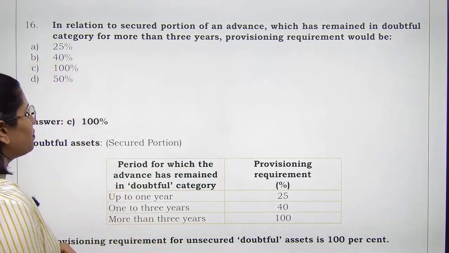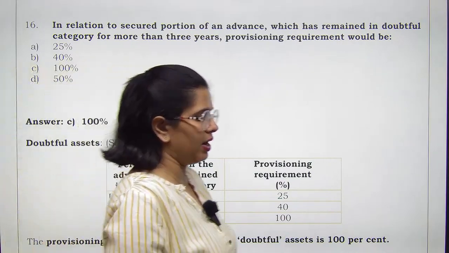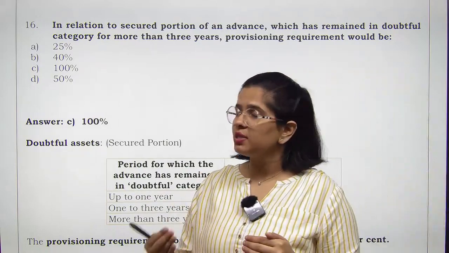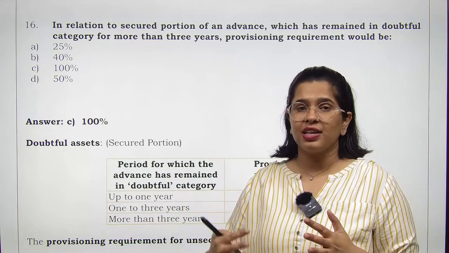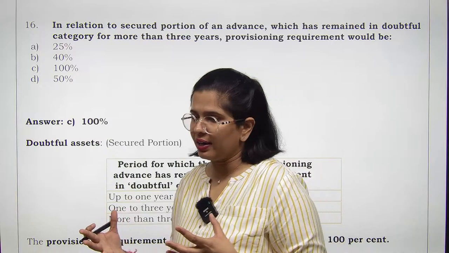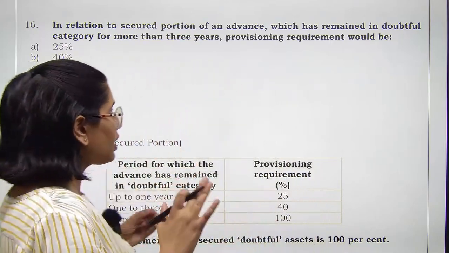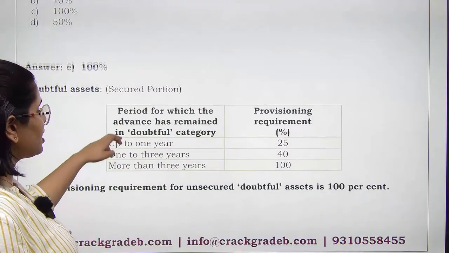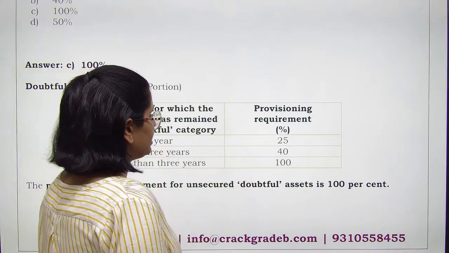So over here obviously you have to take the provisioning as 100% in relation to this particular NPA because the timing that you see over here, this particular timing has been more than 3 years. So even if you are in the doubtful category, even if you have got security for that, you cannot keep it for a longer time, and that is why 100% provisioning is required. And for unsecured doubtful assets, obviously 100% is required.